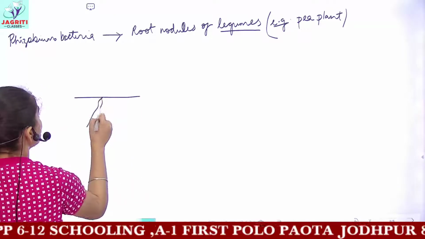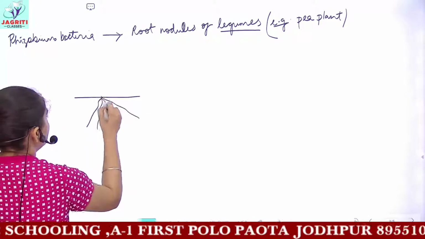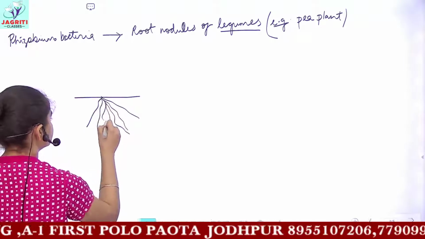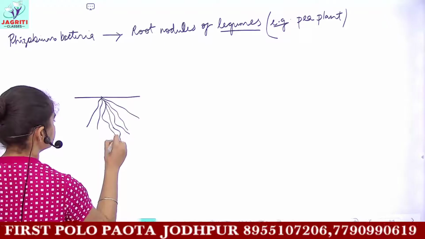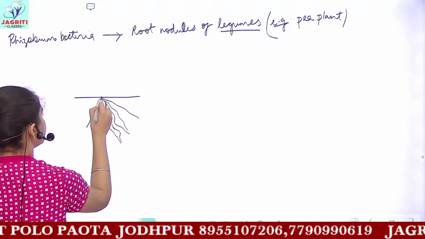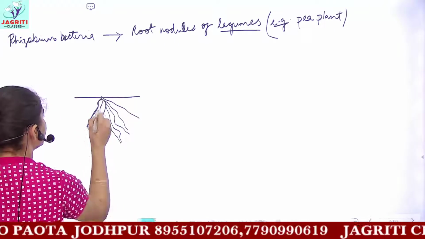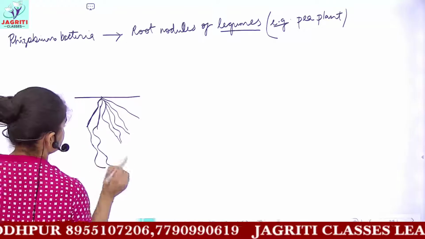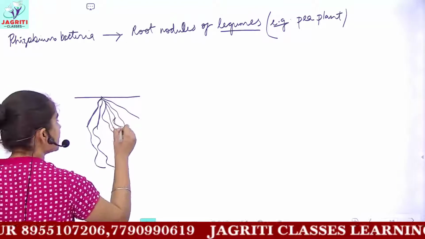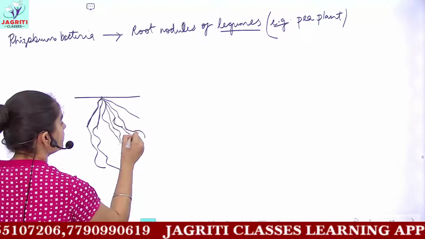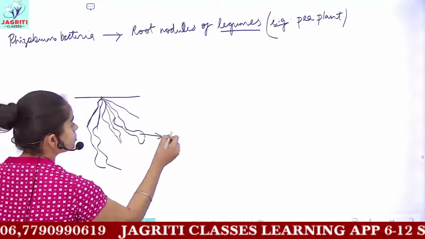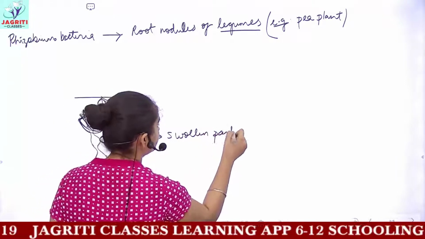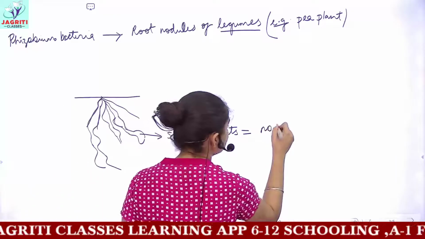And the roots of the pea plant have swollen structures in between. In this manner, the roots of the pea plant have swollen or bag-like structures like this. These swollen parts of the roots are known as nodules.